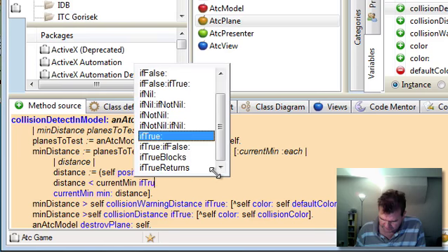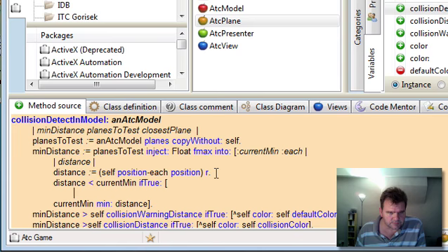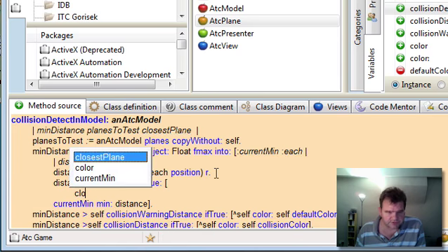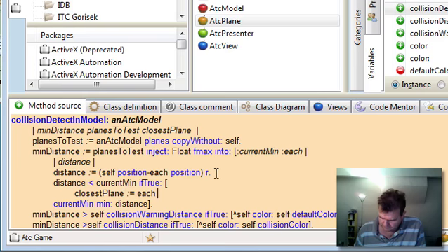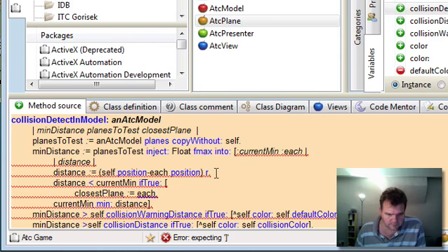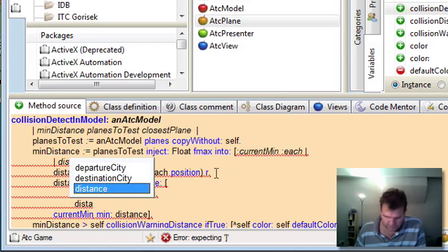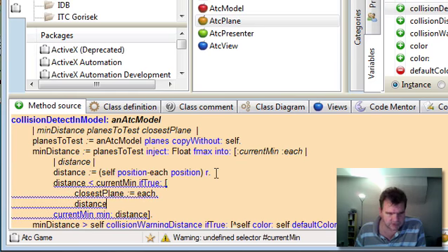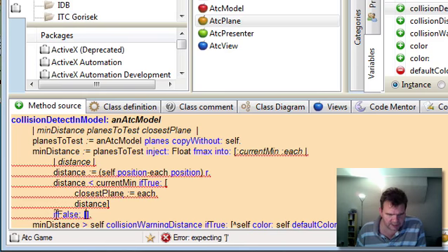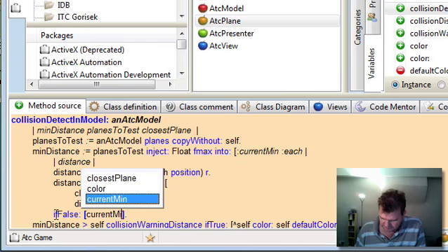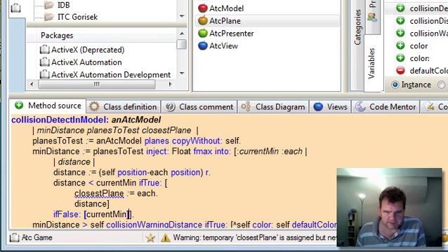And if it is, we remember the closest plane, and we answer that distance from this inject block. In which case we don't need to have this current min part here, but we do need to have the alternate case here which answers the existing current minimum. Okay, that should do it.